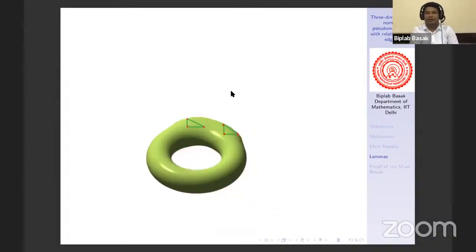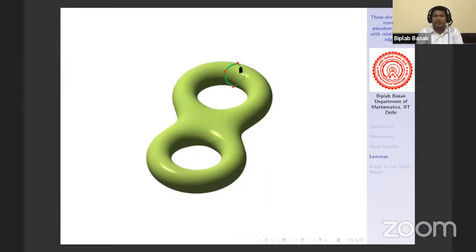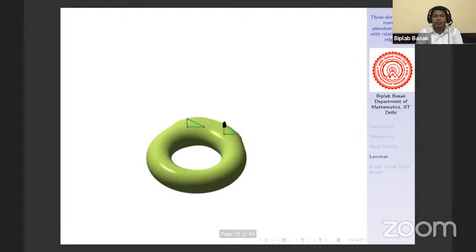Now observe that we had this situation. So these red colored vertices we had, and now we have 3 more vertices. What you can see here, right? We had this, now we have this. So we had one copy of these vertices, right? That means we have 3 extra vertices, and these are the extra 3 edges. Now if we take the cone, then we will have another 3 extra edges. So we will have 6 extra edges. Now if you calculate G2 by the formula, you will get that G2 will be reduced by 6.